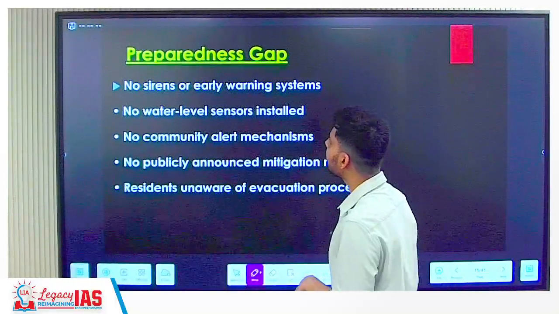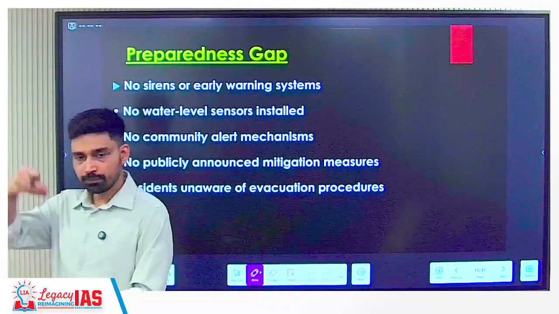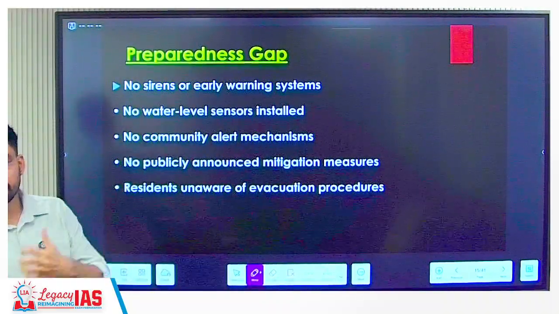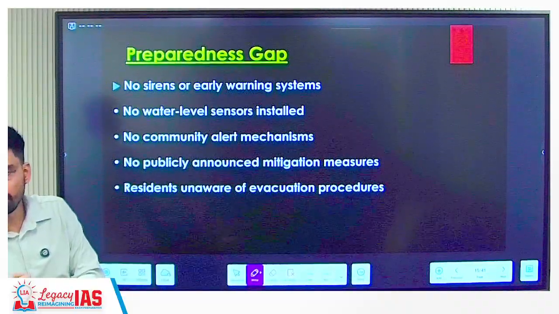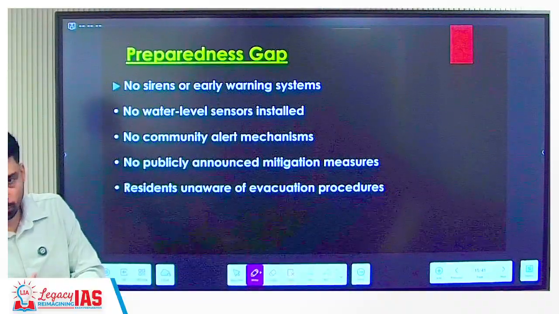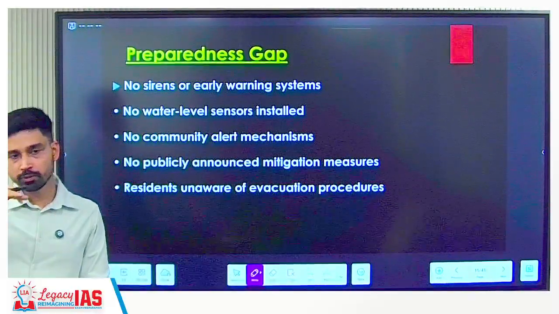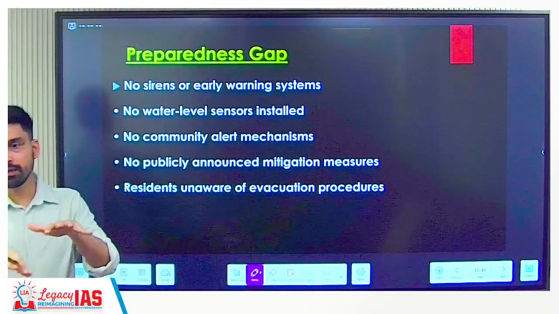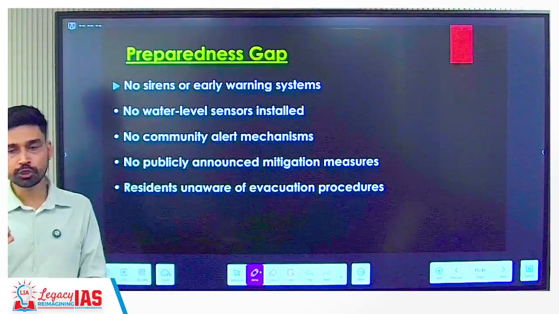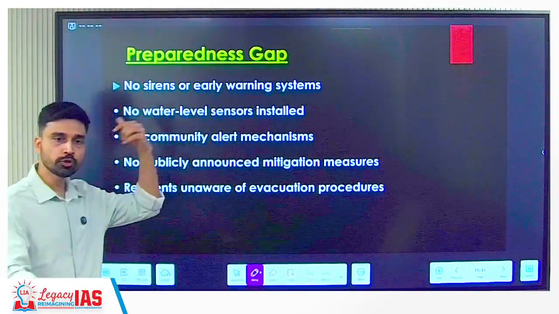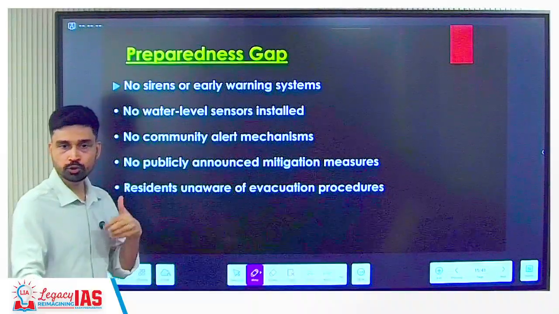Then the preparedness gap. What is the preparedness gap? Suppose people are living in village areas, and you have studied this region and you see that there is a possibility of flood in the coming few days or weeks, because it's not that suddenly in one day the water level will rise by several meters. Water is continuously rising in the lake. You see that the lake has filled up to its brim. Any more addition of water would cause a flood. That means what should you do? You should go and evacuate that area. You should go and warn the people.